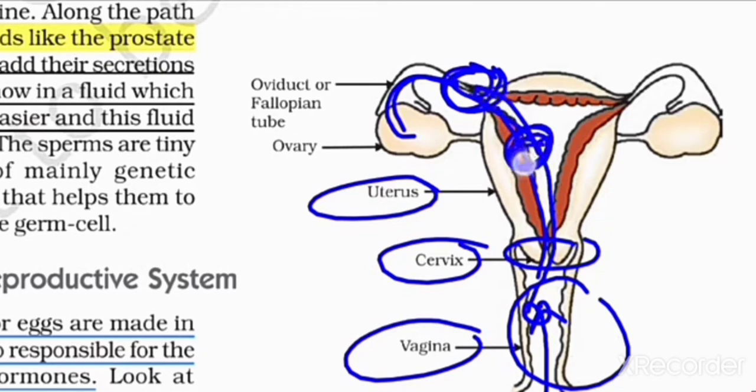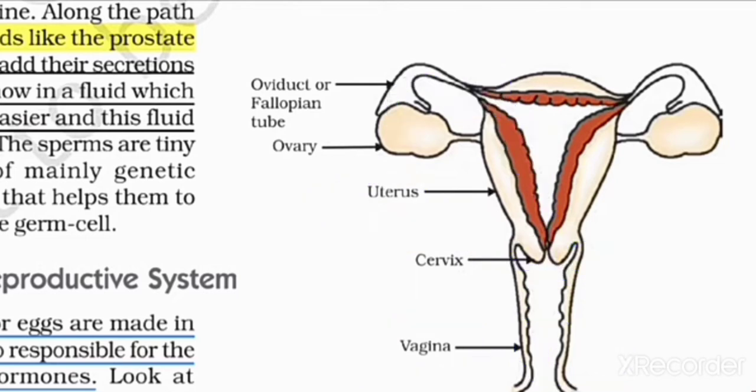There is a formation of the embryo. This embryo comes to the womb portion, or uterus, and starts developing into the baby.